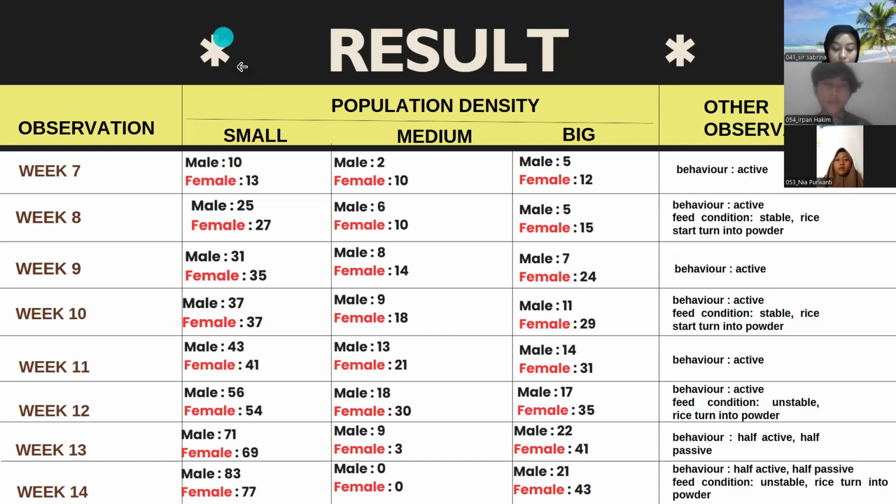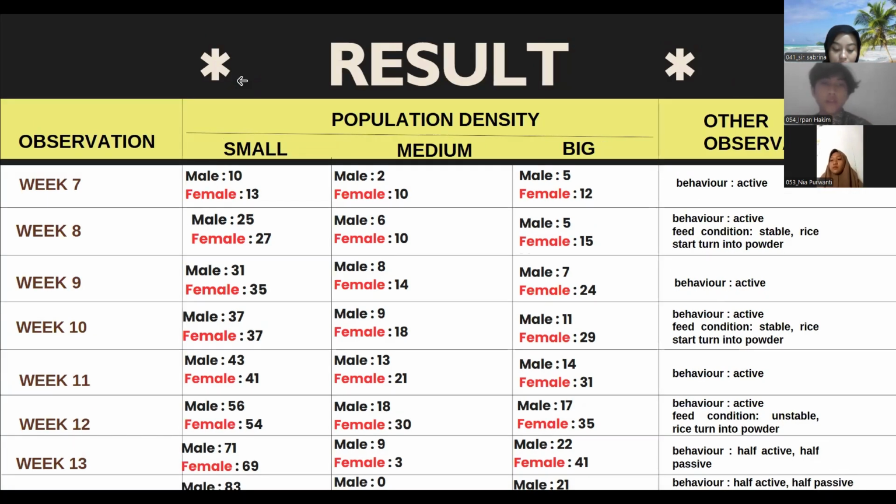Same for the medium: the female more than the male for several weeks, before in week 14 the population reduced to 0. And for the big size, as we can see from the table, in the large container treatment, the female growth was higher. Male and female growth was directly proportional, so both of them are higher.